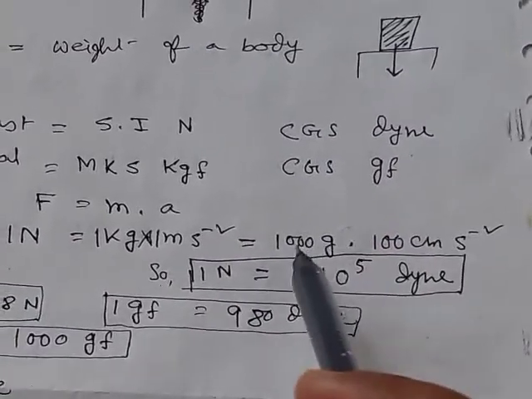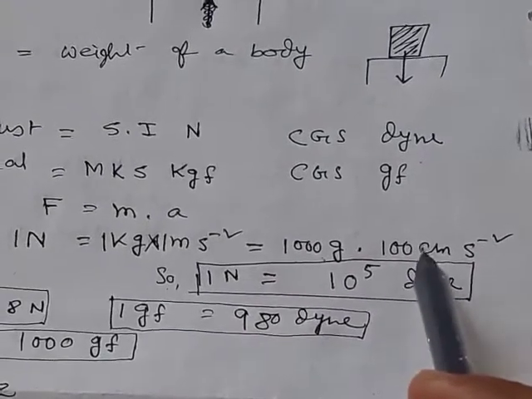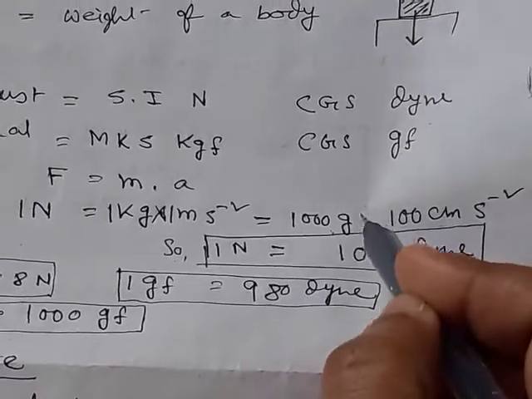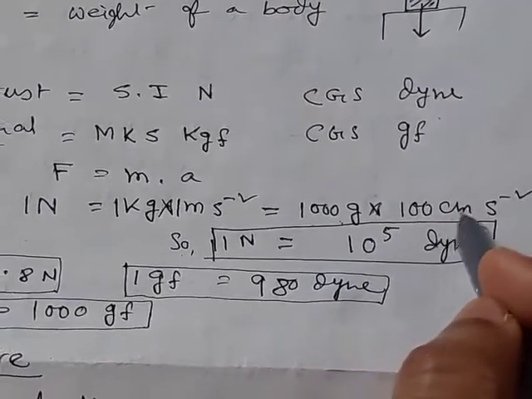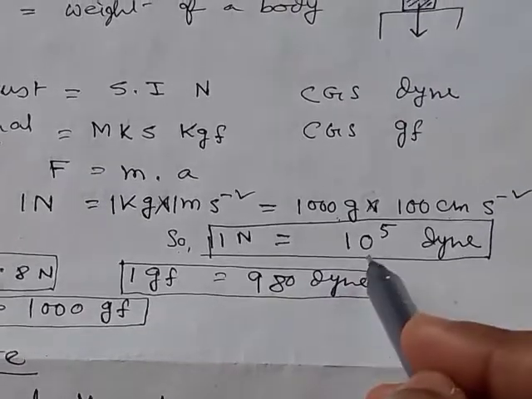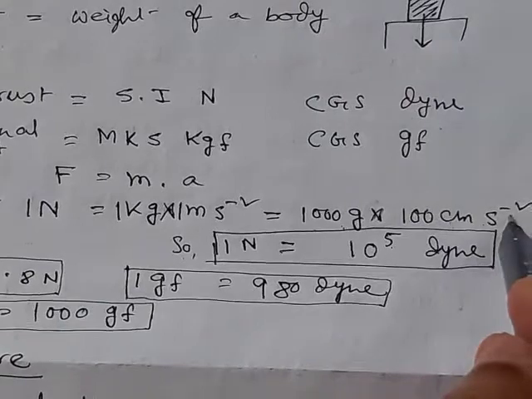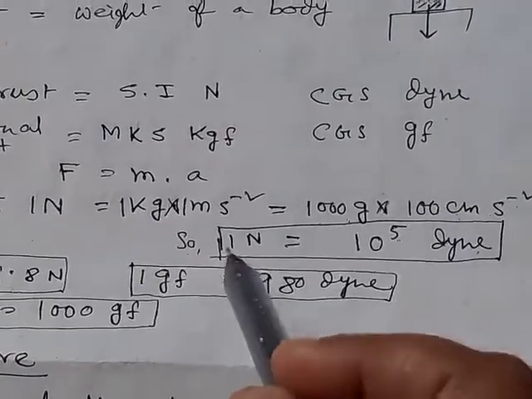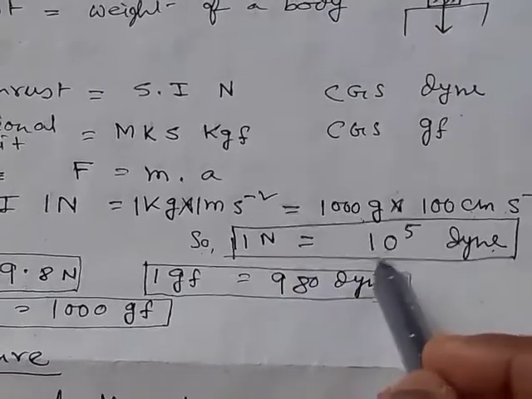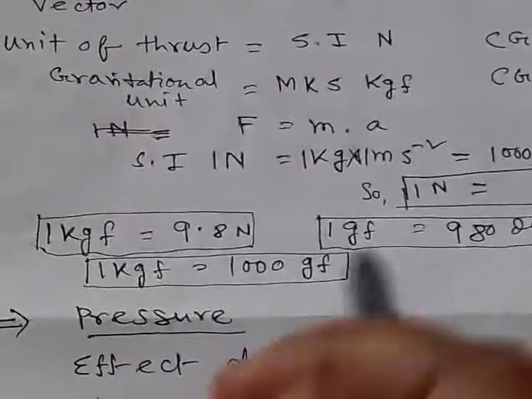Now 1 kg is equal to 1000 gram and 1 meter is equal to 100 centimeter, so 1000 gram into 100 centimeter per second square. So 1 Newton is equal to 10 to the power 5 gram centimeter per second square, that means Dyne. So 1 Newton is equal to 10 to the power 5 Dyne. This is very important.